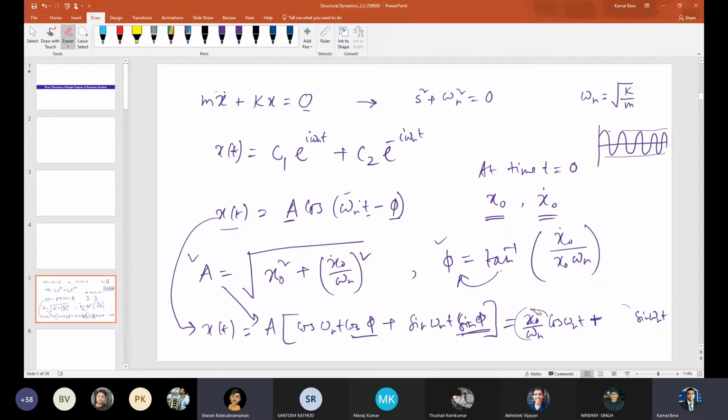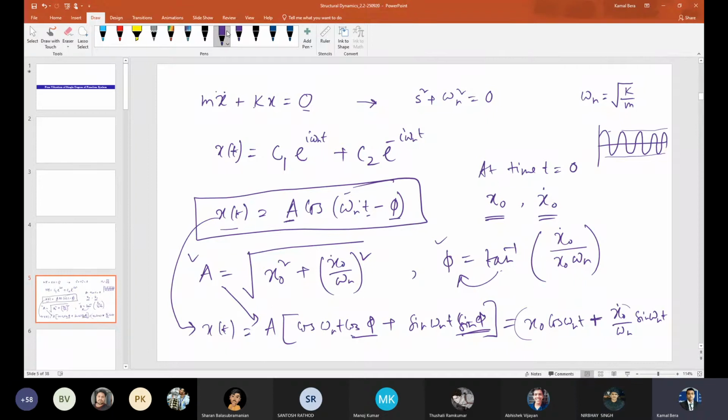So I was asking whether I have done it correctly. Because you have to remember this expression for quickly doing it. If you don't remember, that is fine also, you can do it quickly, but anyway, it is better to remember. So x naught cos omega nt, and this is x naught dot by omega n, right? So you can use this expression, or this expression also, to find out the responses. You see, it depends only upon the initial conditions and the natural frequency, which is a system property.